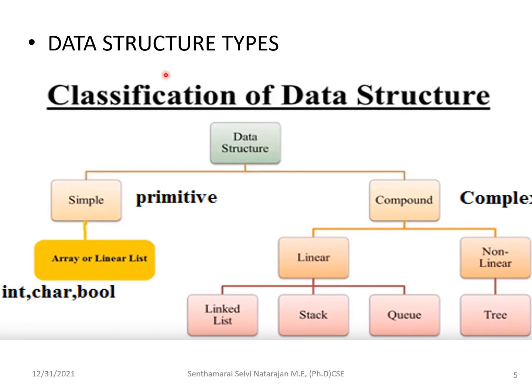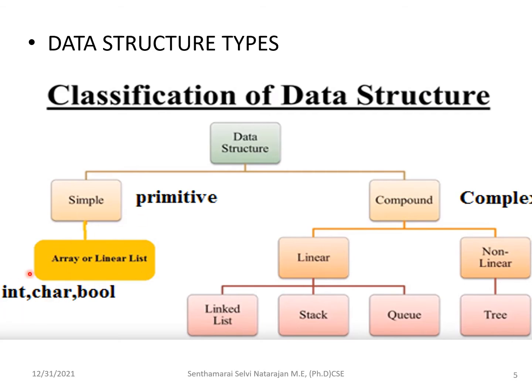So, data structure types. Here is the classification of data structures. How are you going to deal with the data structure? I have said that we have linear and non-linear. Before that, we will get into the basic difference, that is the basic type, simple and compound data types. The simple data structures are called primitive data structures, and compound ones are called complex data structures. Then what is primitive? That is the array or the linear list. They are called primitive.